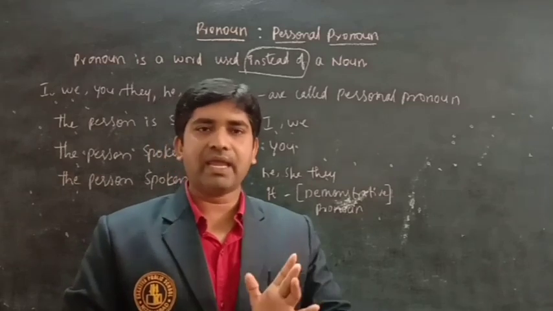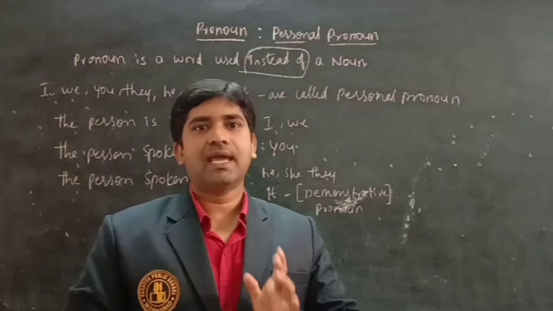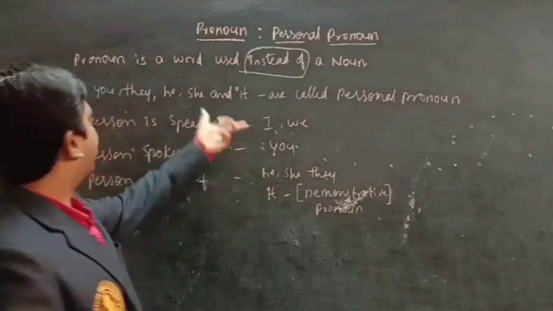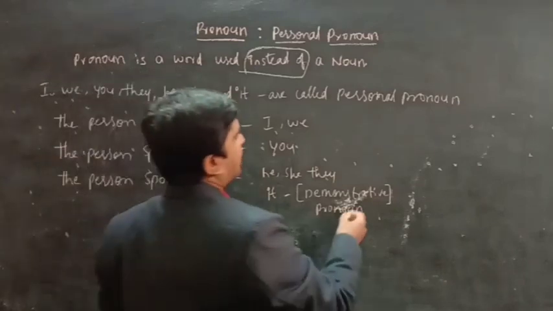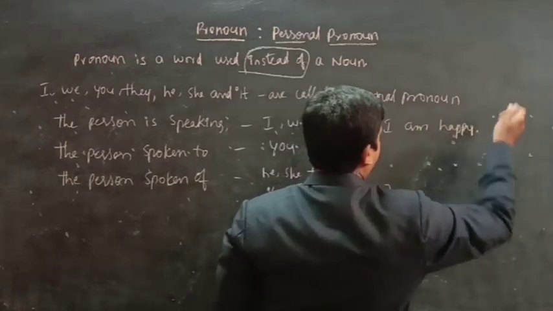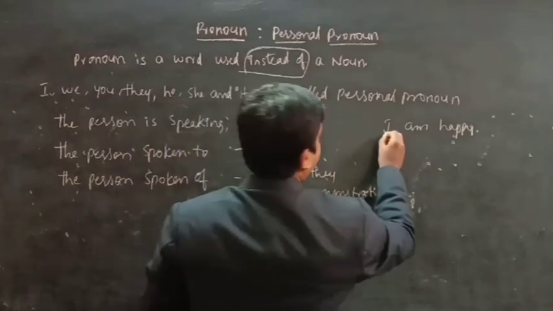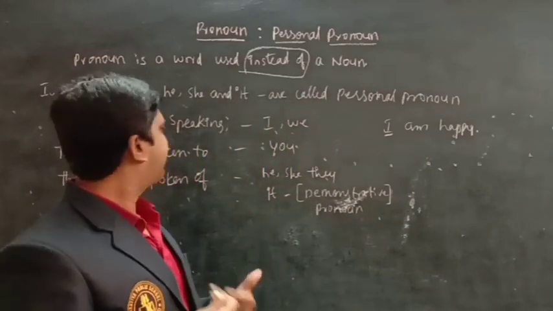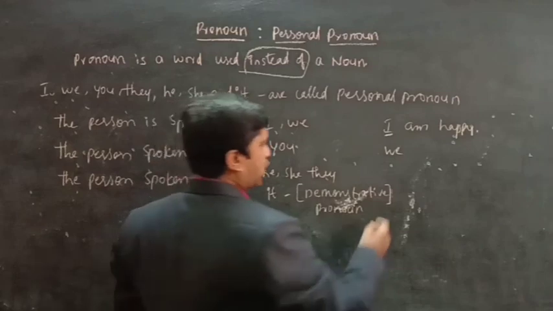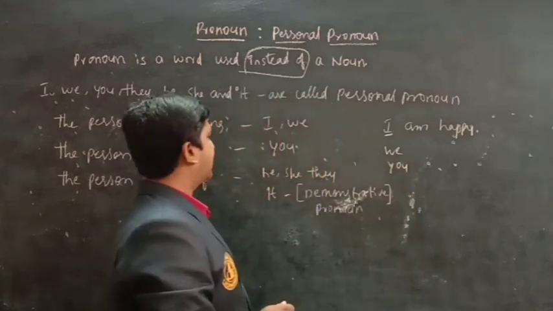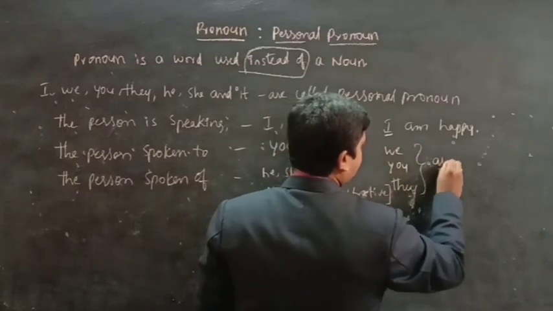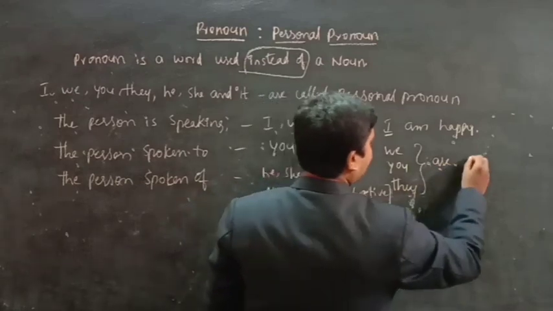They are I, we, you, they, he, she and it. Here see one example with these personal pronouns. Here I am happy. I indicates myself. And here we are happy. You are happy. They are happy. Here see, we are, you are, they are happy.